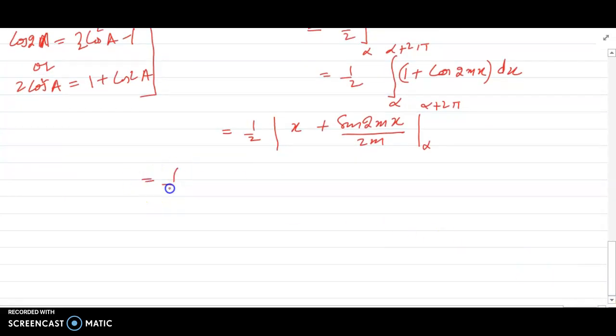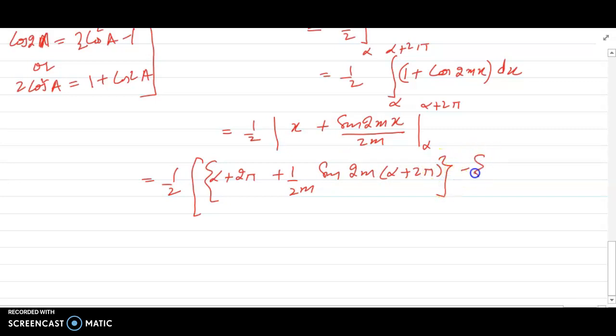This is equal to 1 by 2, upper limit is alpha plus 2 pi plus 1 by 2m sine of 2m into (alpha plus 2 pi), minus lower limit which is alpha plus 1 by 2m sine of 2m alpha.